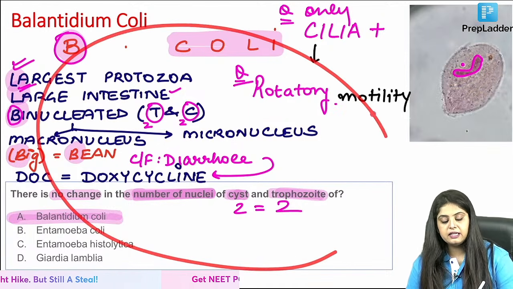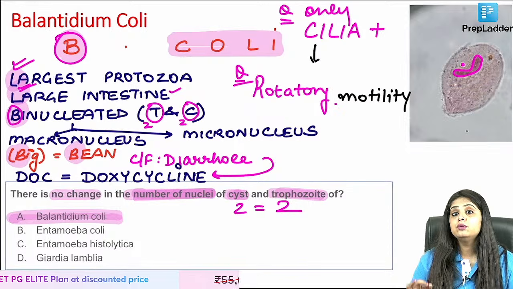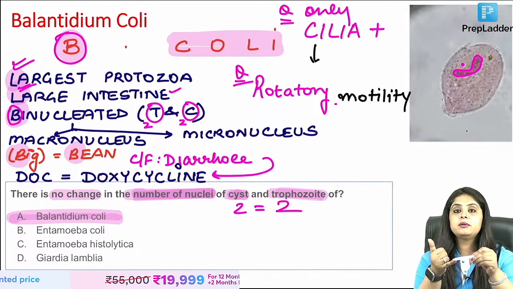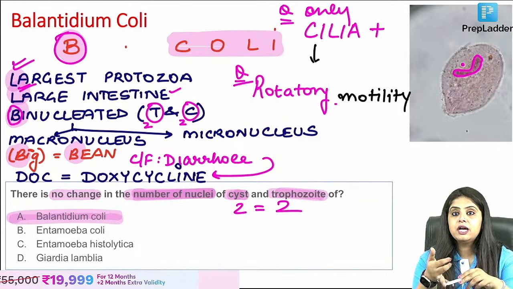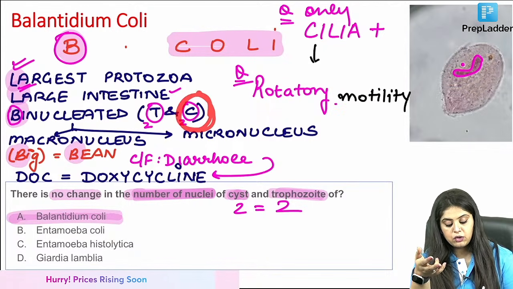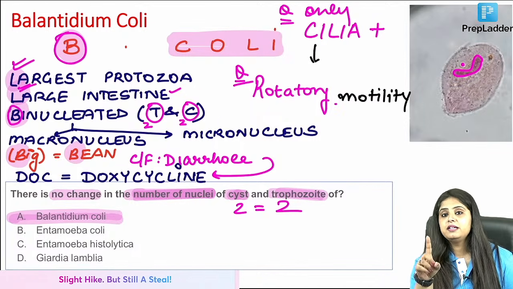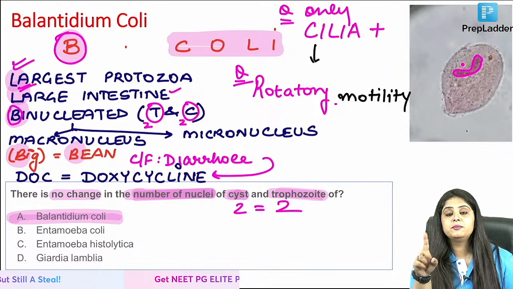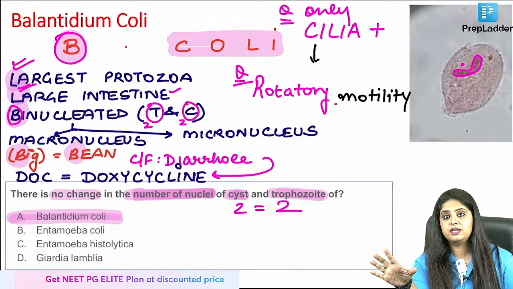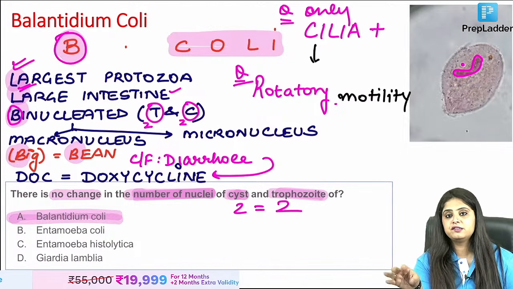Ye sab karne ke liye there are 2 forms, trophozoite and cyst. Whenever I ask you who causes infection, whether it is for Entamoeba histolytica, Giardia lamblia, or Balantidium coli, infection hamesha kaun sa infective form is usually the cyst. One place trophozoite will be the infective form, T for T, that is Trichomonas vaginalis. Trophozoite for Trichomonas vaginalis, baki sab tab tak aap cyst karo.